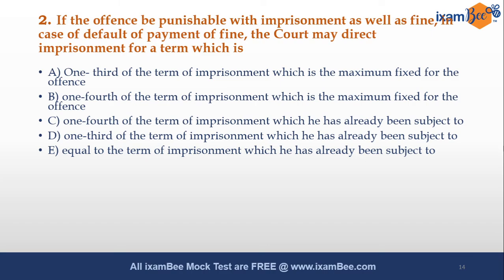Now this question is a bit of a deep question, as it focuses more on imprisonment and kinds of imprisonment, and the answer to this question will be B, that one-fourth of the term of imprisonment which is the maximum fixed for the offense. If the offense is punishable with imprisonment as well as fine, then in case of default of fine, the court can direct what? Imprisonment in substitution for that default of payment of fine, and that imprisonment will be one-fourth of the term of imprisonment which is the maximum fixed for the offense.